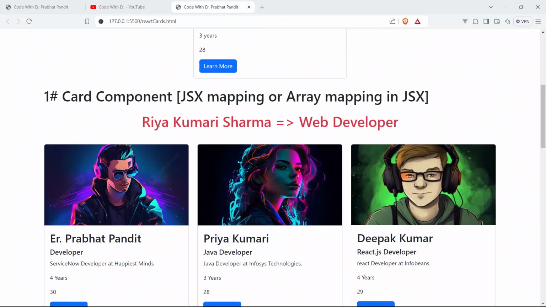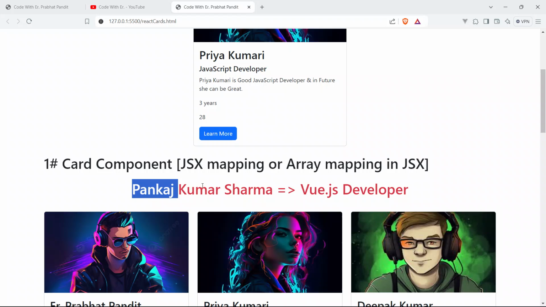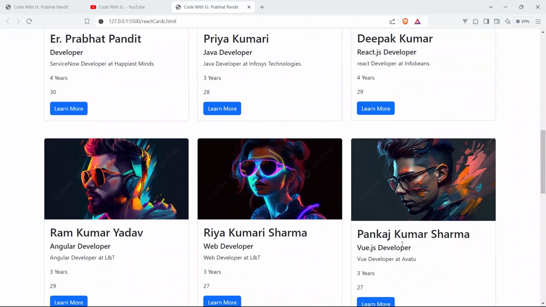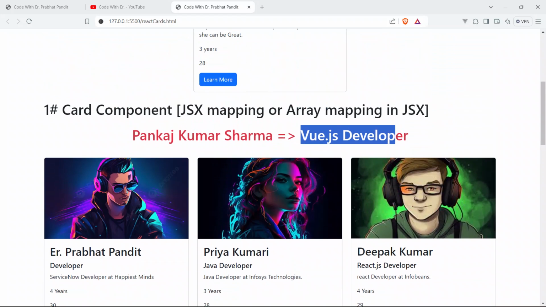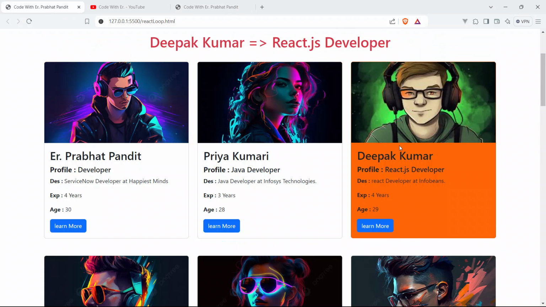So see Riya Kumari Sharma, and she is a web developer. Click on Pankaj Kumar Sharma. So see Pankaj Kumar Sharma, and he is a Vue.js developer. Okay, so guys, now we have achieved this target.